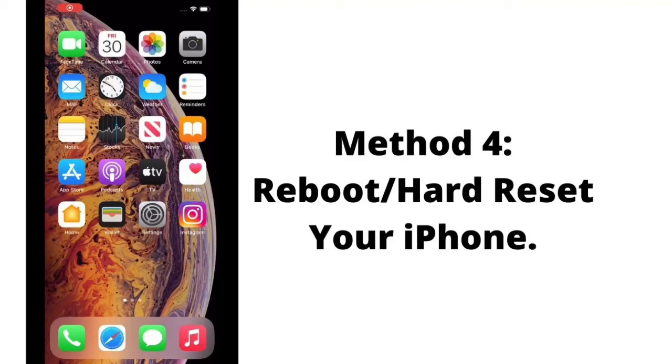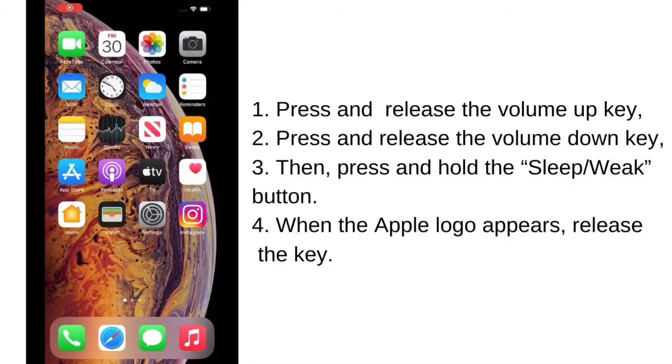Method 4 is reboot hard reset your iPhone. For that, press and release the volume up key, then press and release the volume down key, then press and hold the sleep wake key. When the Apple logo appears, release the key.